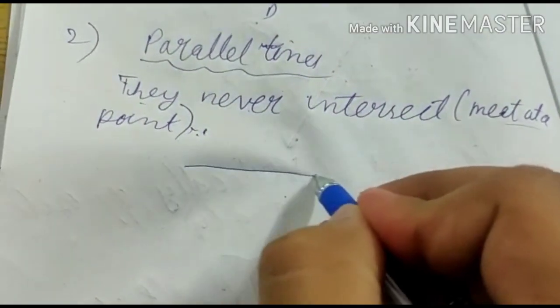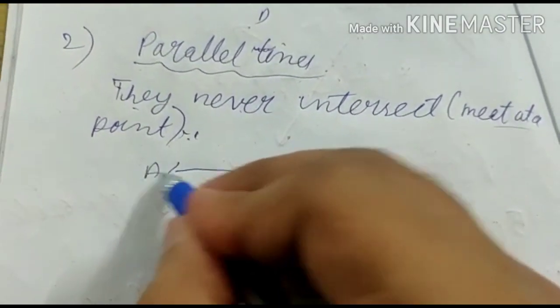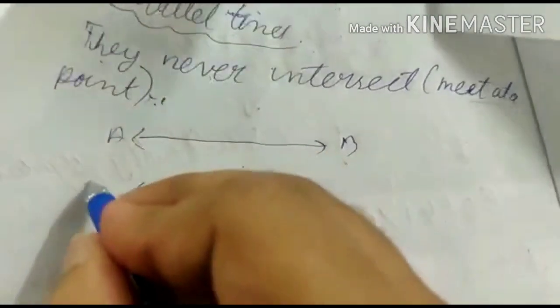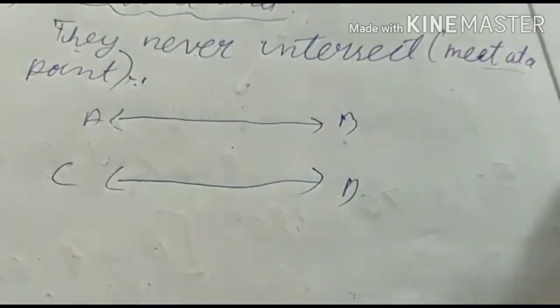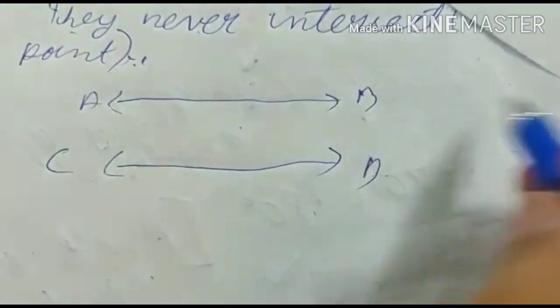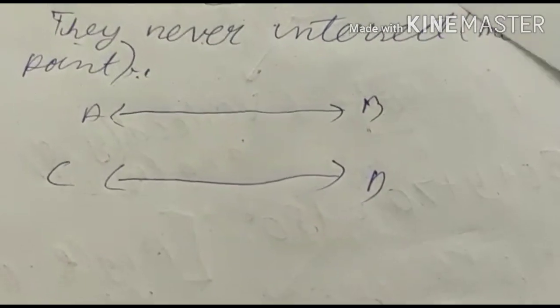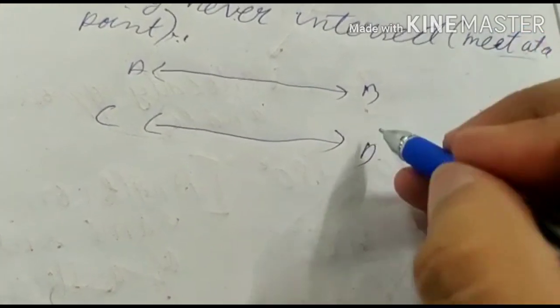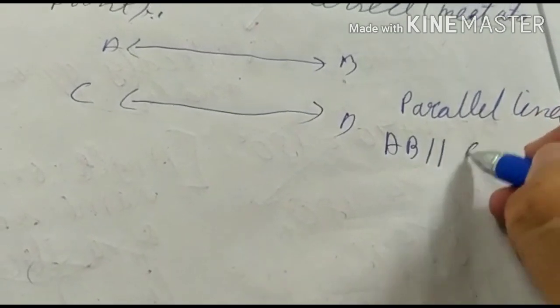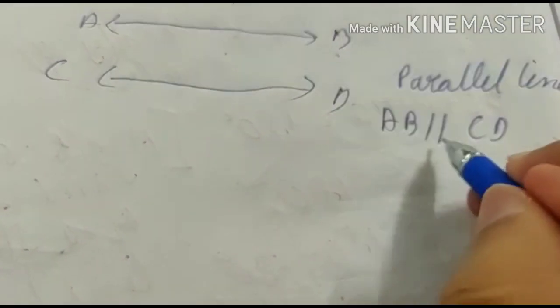like, this is a line AB and this is a line CD. If we extend each of these lines in both directions, we see that they always go straight, but they never come to a place where they meet each other. Okay, this is a parallel line, means AB is parallel to CD. This is the symbol for parallel.